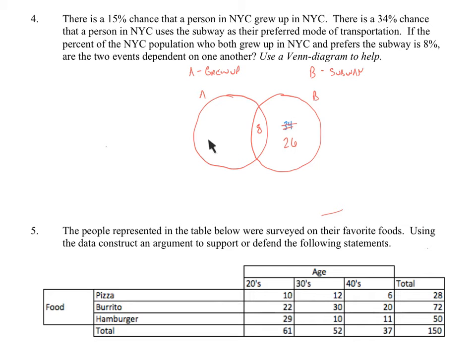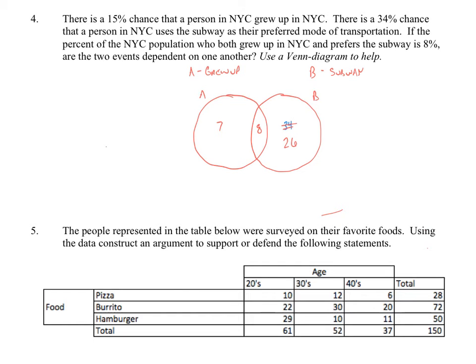And we have to do the same thing over here, right? Because we've got a group of people, 15%, that grew up in New York. 8 of them also choose to use the subway. So we've got the difference of that in this section over here. So this should be a 7% chance of growing up in New York but not riding the subway.